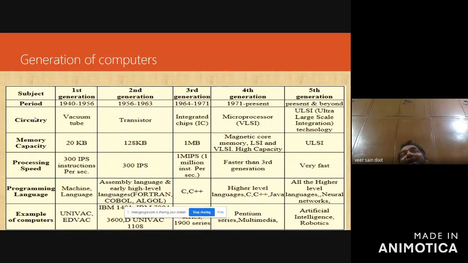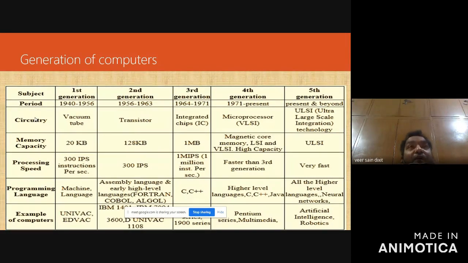The problem was that the code was very complex. If you write 10 or 15 lines of code in machine code, it's very difficult to understand. But you know that every computer understands machine language.